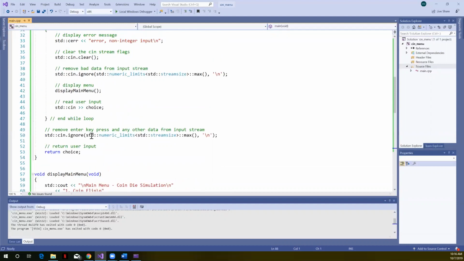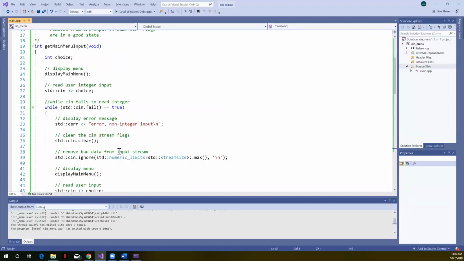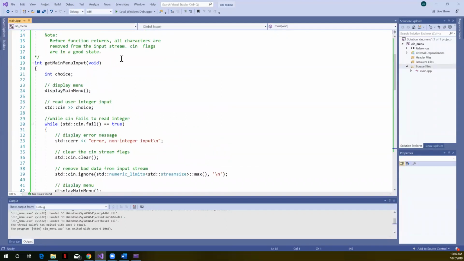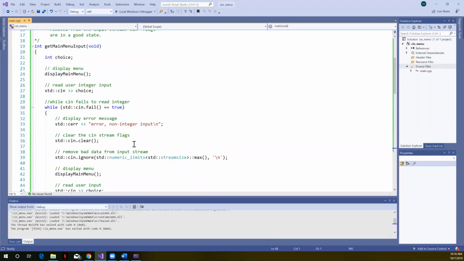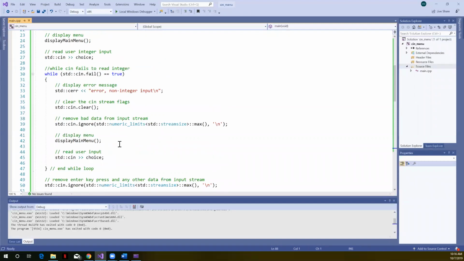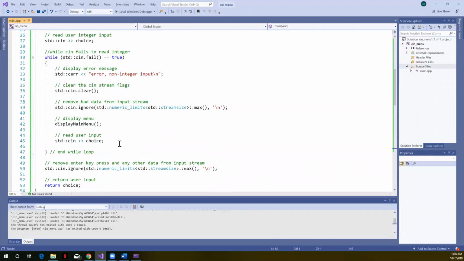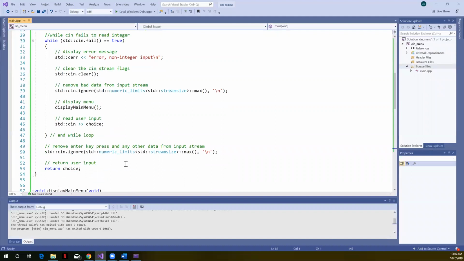Like I said, the importance was leaving cin in a good state. When any function that uses cin is done, you need to guarantee to the user that you leave it in a good state. You don't want to be cleaning up flags or anything outside of this function. You need to make that guarantee to the user. I know that's probably hard to understand when you're writing your own standalone programs.